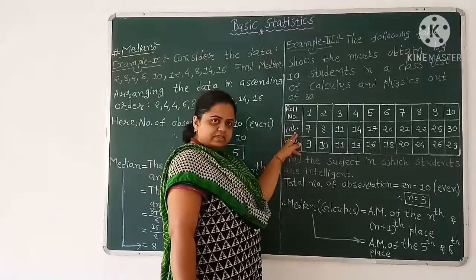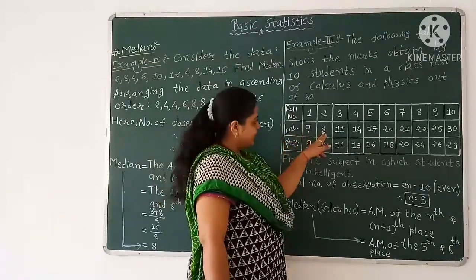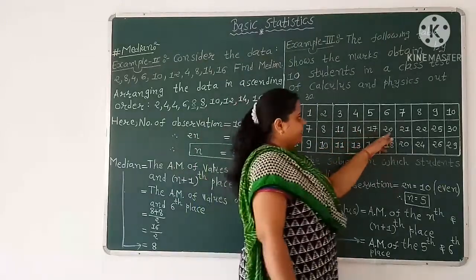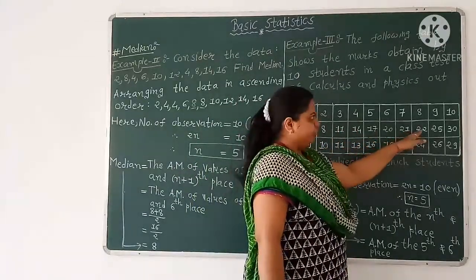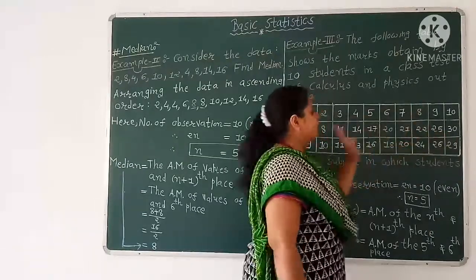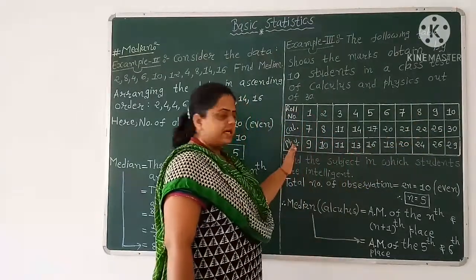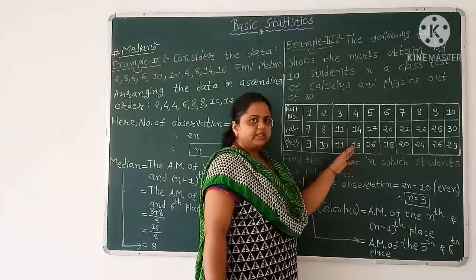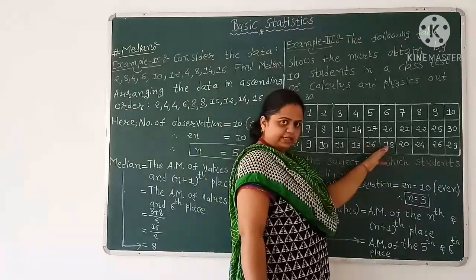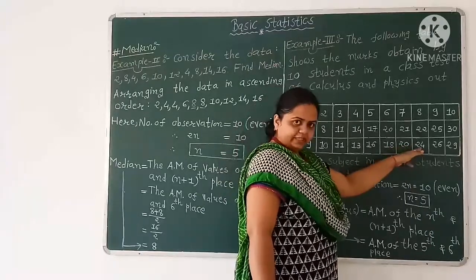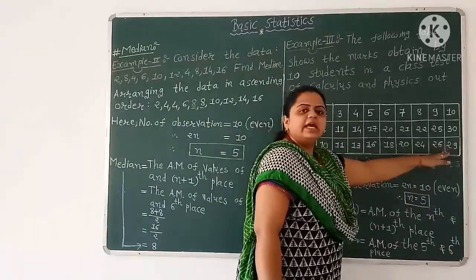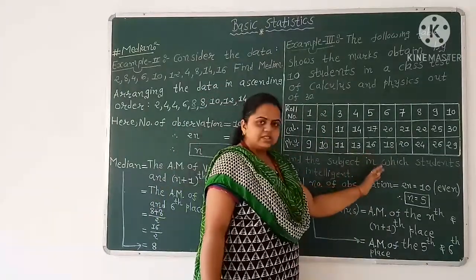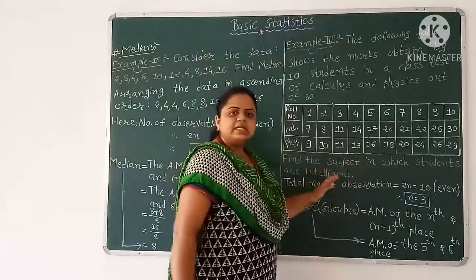Marks of calculus are 7, 8, 11, 14, 17, 20, 21, 22, 25 and 30. And marks of physics are 9, 10, 11, 13, 16, 18, 20, 24, 26 and 29. Find the subject in which students are intelligent.